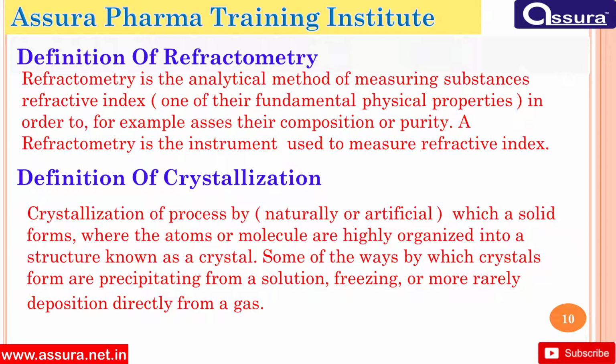A refractometer is the instrument used to measure a refractive index. Definition of crystallization. Crystallization is a process, natural or artificial, by which a solid forms where the atoms or molecules are highly organized into a structure known as a crystal. Some of the ways by which crystals form are precipitating from a solution, freezing, or more rarely deposition directly from gas.